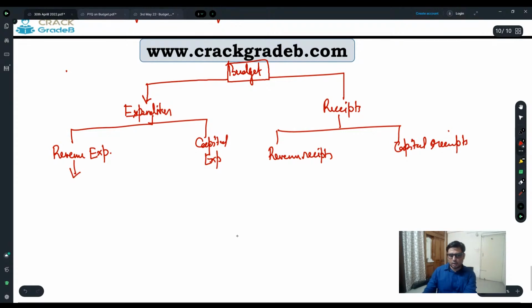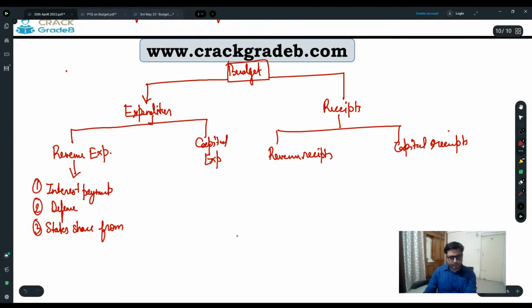So revenue expenditure. What are the major constituents of revenue expenditure? For example, interest payments, defense, states' share from gross tax receipts.